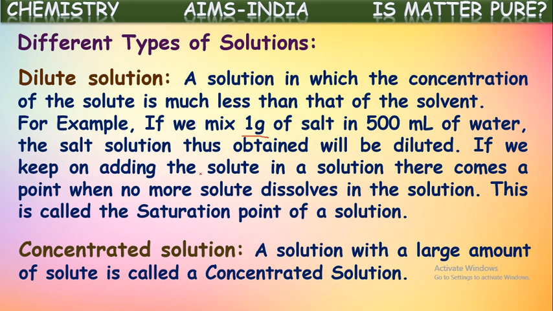Okay, so based upon the quantity of solute present in the solution, they are classified into two types. They are dilute solutions and concentrated solutions. The solution which contains a larger quantity of solvent and a smaller quantity of solute is called a dilute solution. If the quantity of solute is larger than the quantity of solvent, then that solution is said to be a concentrated solution.